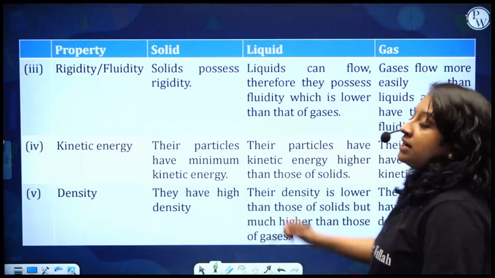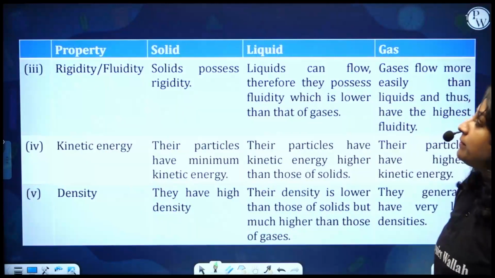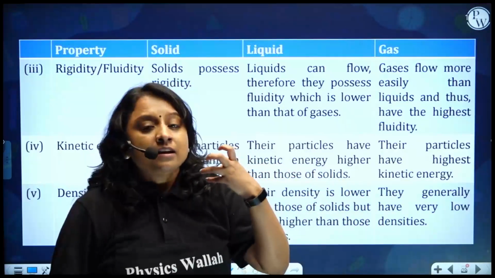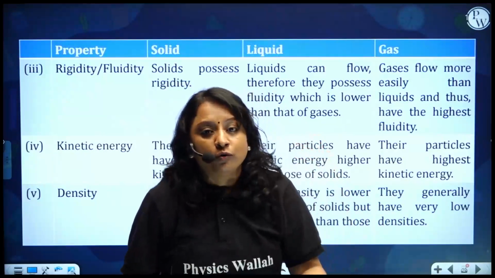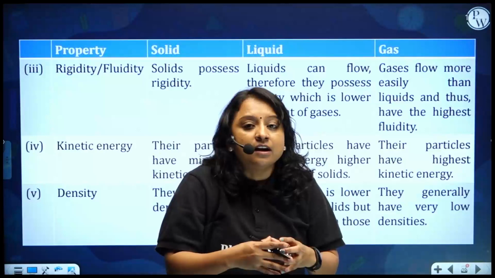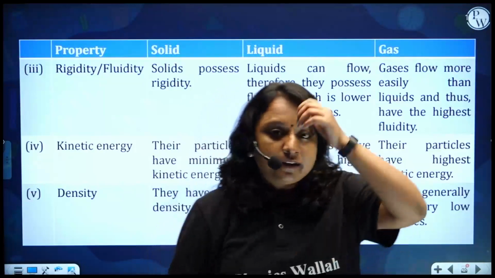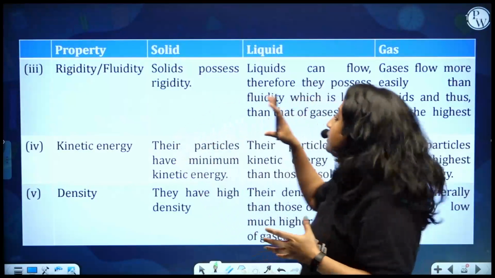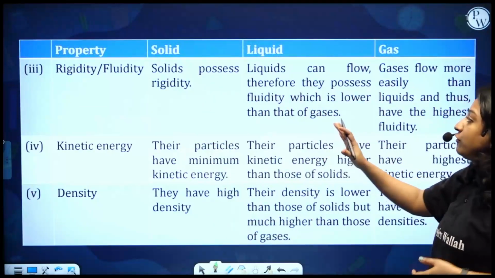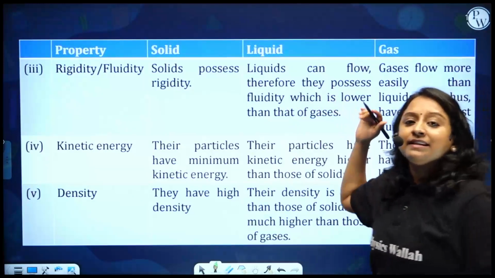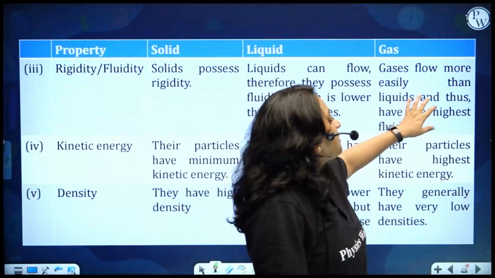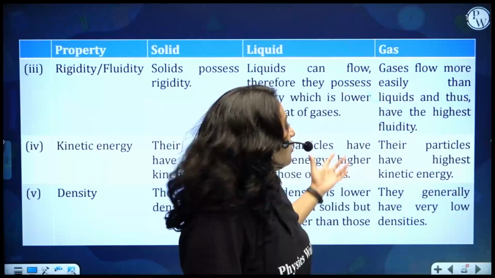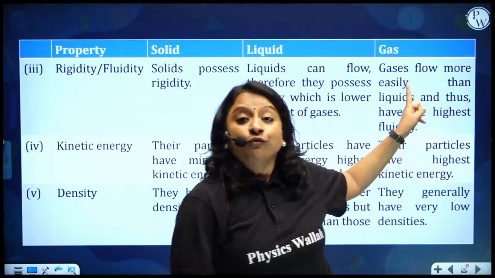Next, third point, talking about rigidity. So what do you mean by rigidity or fluidity? Rigidity means stiffness. Fluidity means particles which can flow, that is, there is no stiffness, there is space for movement. So solids are highly rigid. Liquids are not rigid, they can flow, therefore they possess fluidity, but it is lesser than gas. Gaseous substances flow easily compared to liquid, hence they have the highest fluidity.